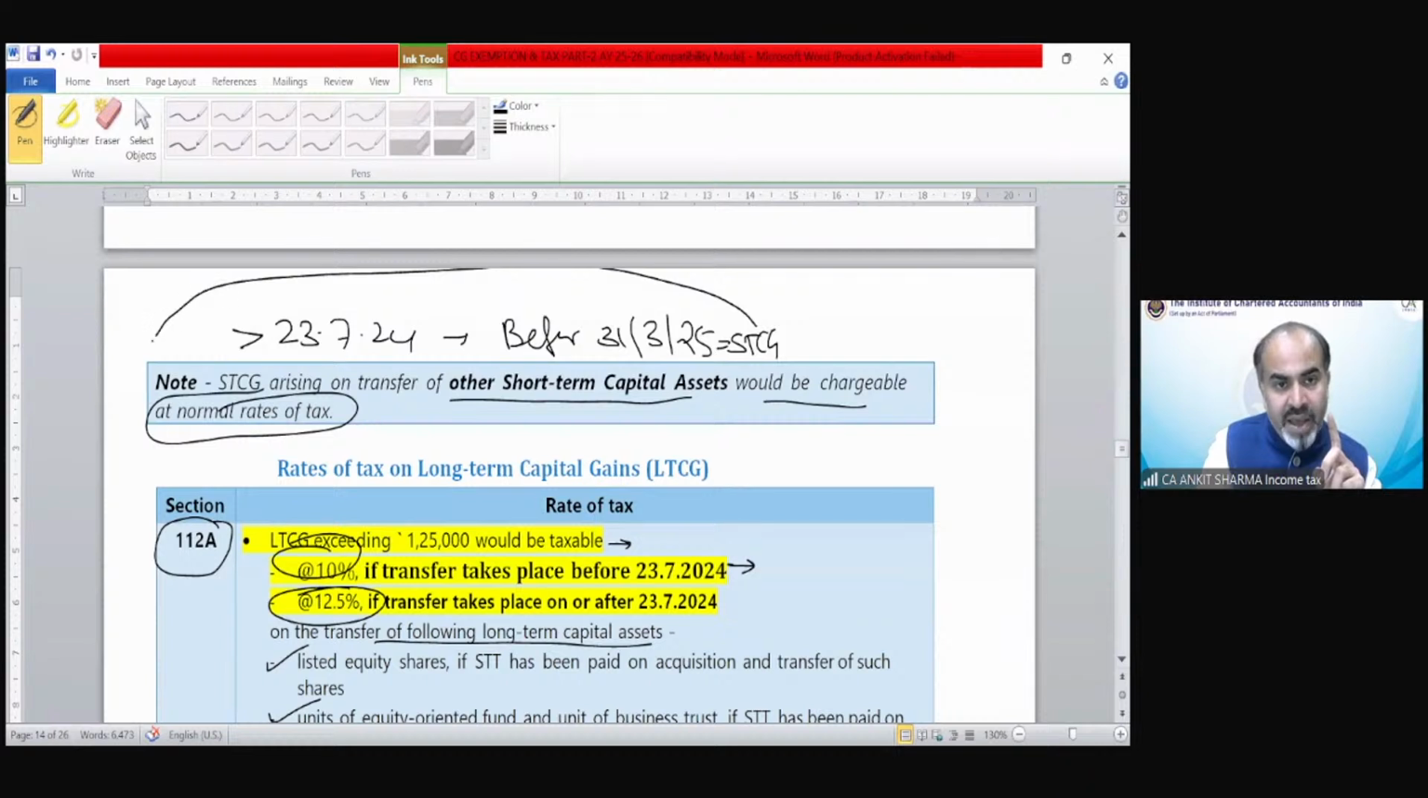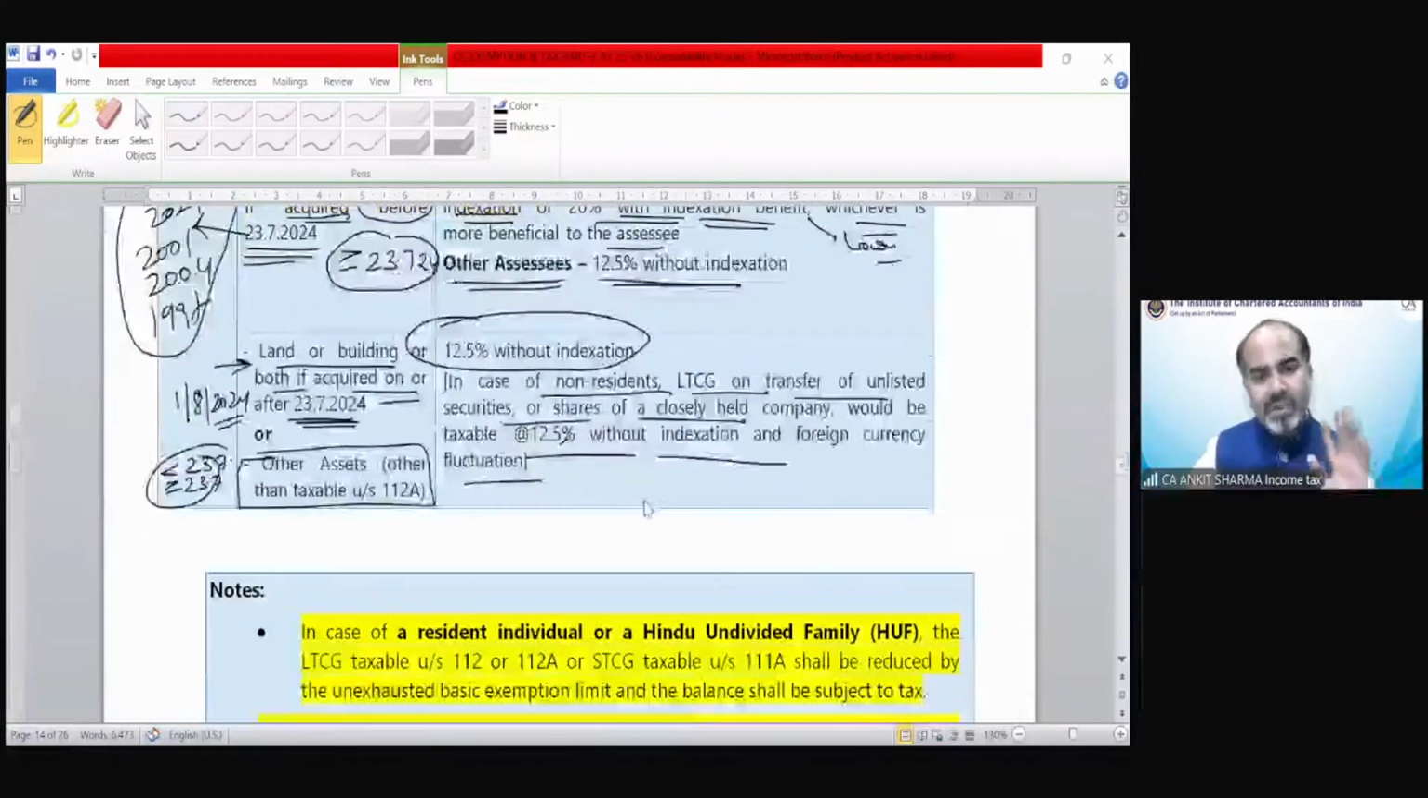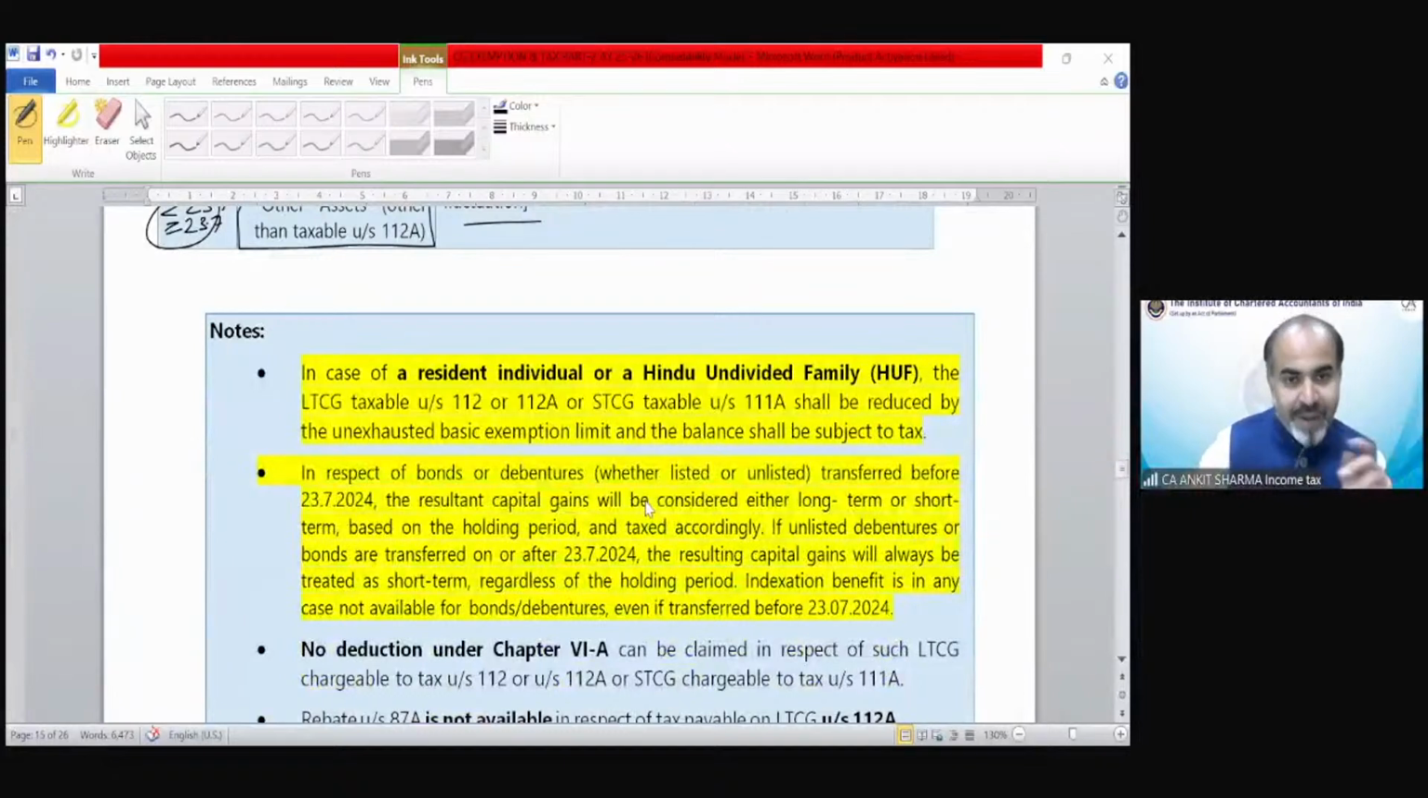No, it would be from this point of view. Other short-term would be taxable at normal rate of tax. Okay. Fine. Do not worry. Still more complications are coming. Wait a little. Now there are certain clarifications or notes.